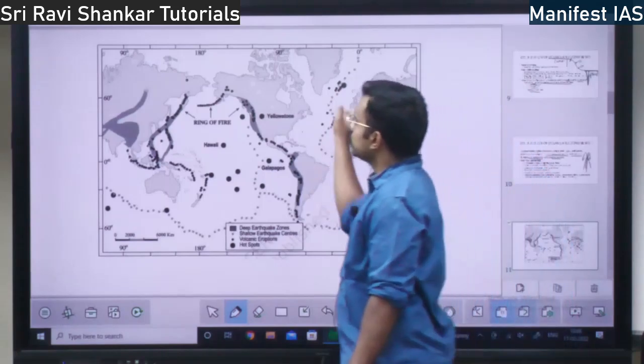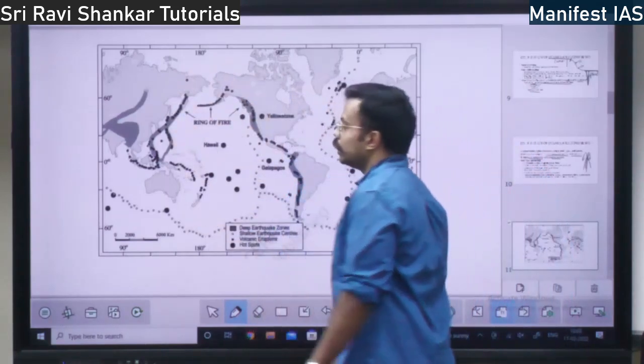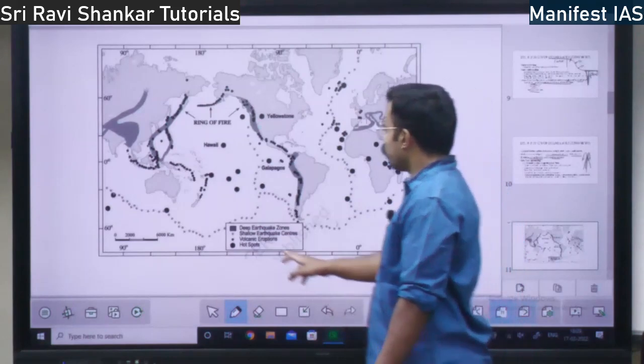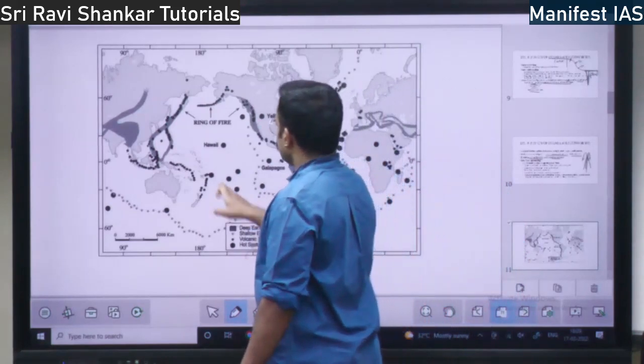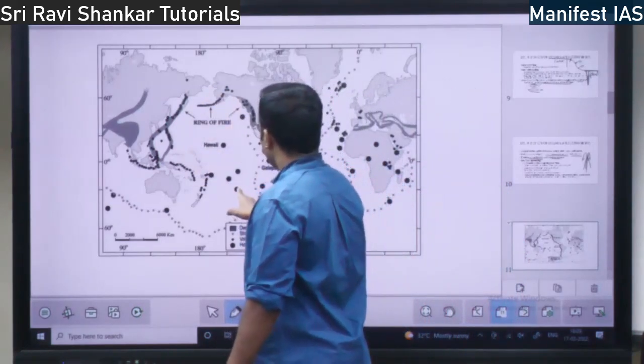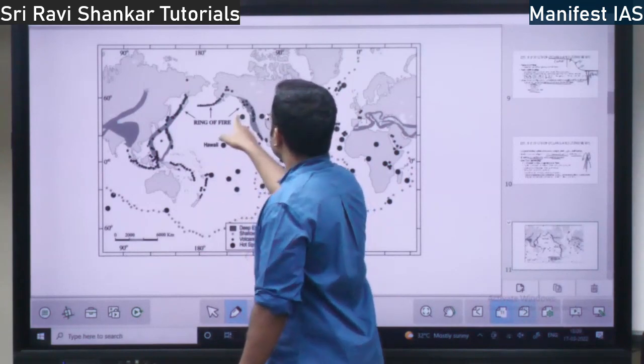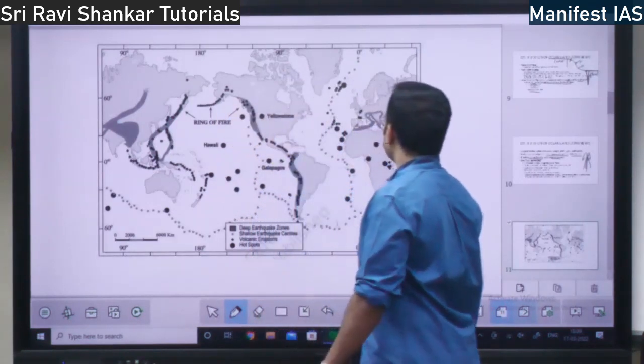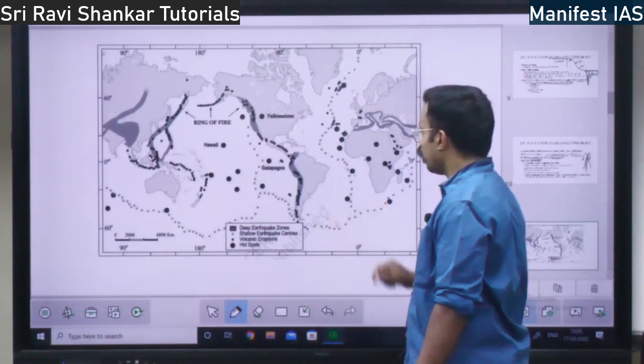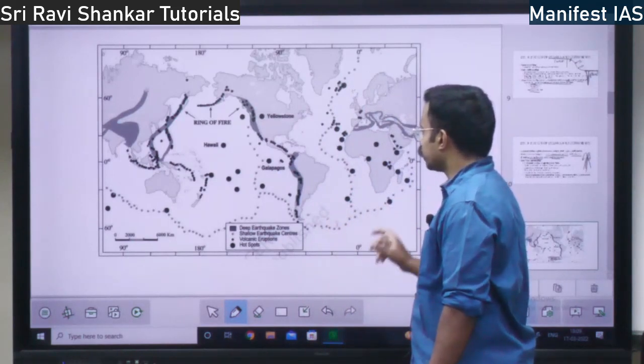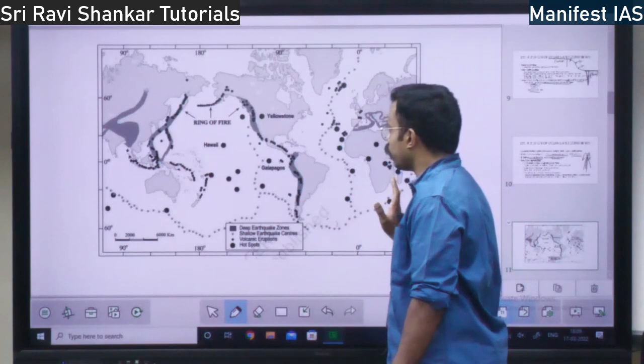This is how the earthquakes are spread across the world. You have hot spots of earthquakes. See, this is the Pacific Ocean. Whatever big black dots you are seeing, all these are hot spots. Hot spots means there will be a lot of earthquakes and deep hot spots of volcanoes.